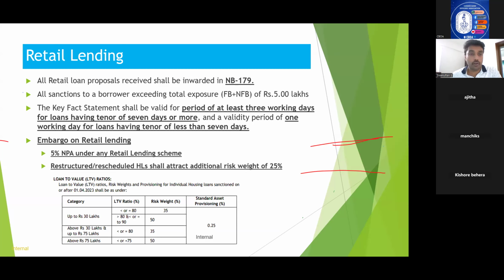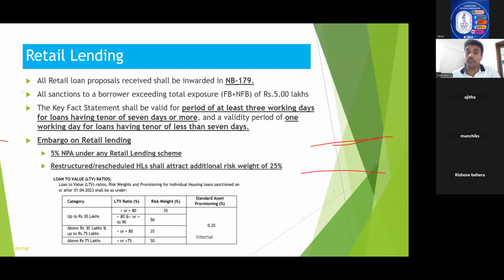And the next important point is key fact statement. As you all know, key fact statement came into existence from 1st October 2024. So it's comparatively a new guideline, introduced last year. Key fact statement is one of the most important things as far as retail, agricultural, and MSME is concerned. From this part, you can expect one question, maybe on what is the validity of key fact statement?